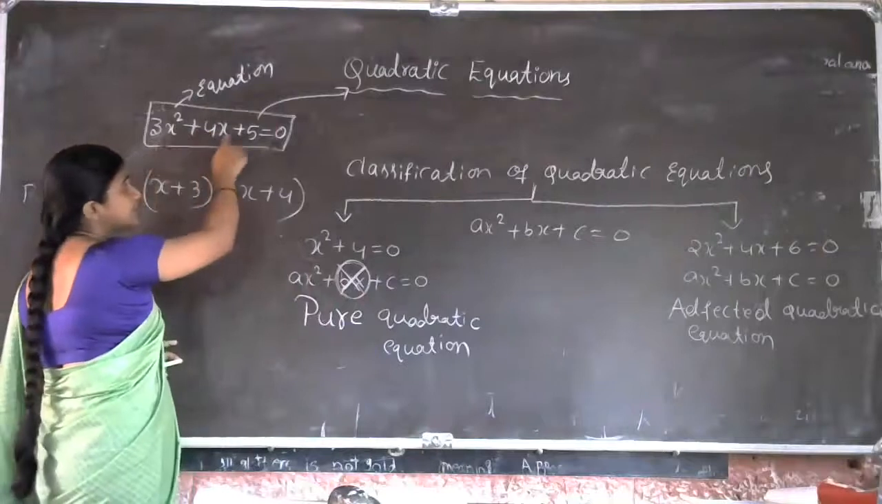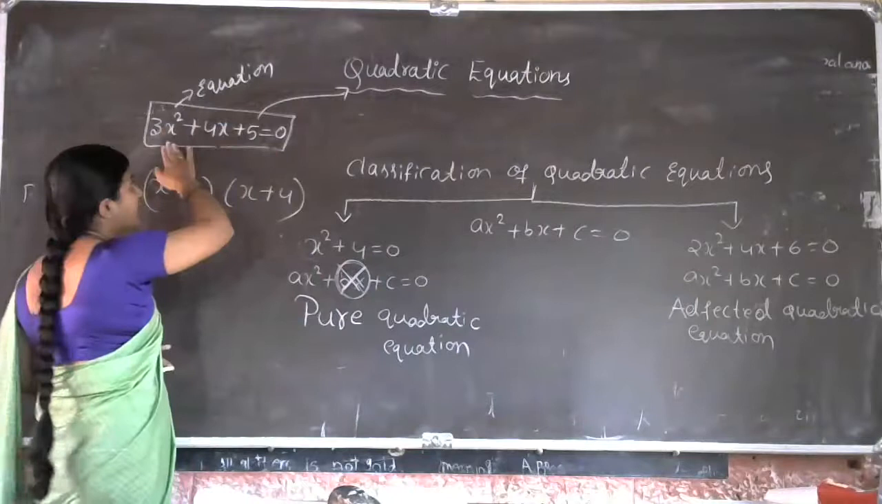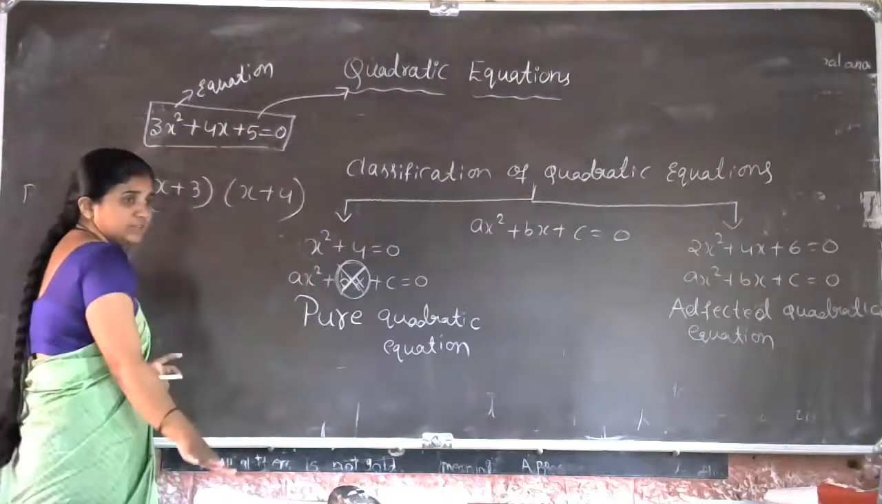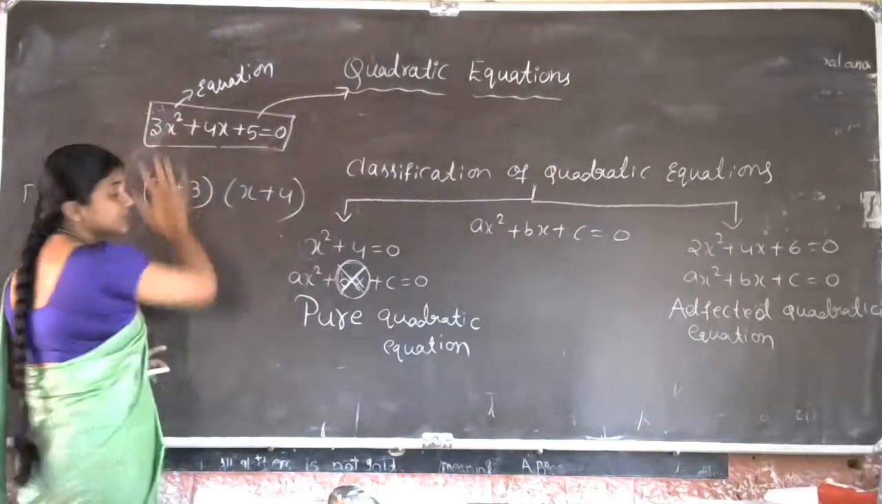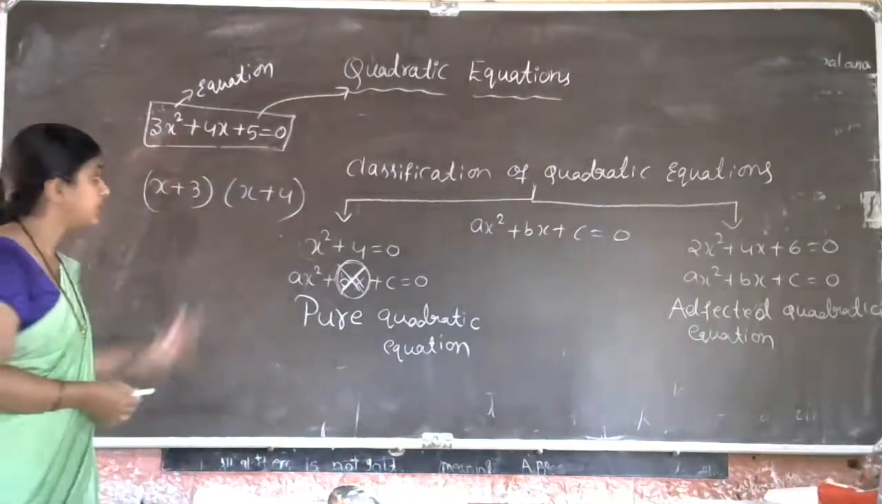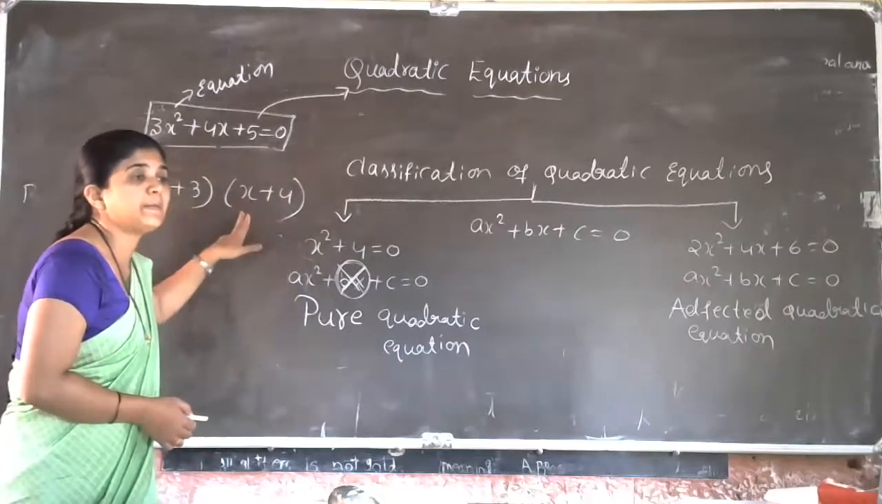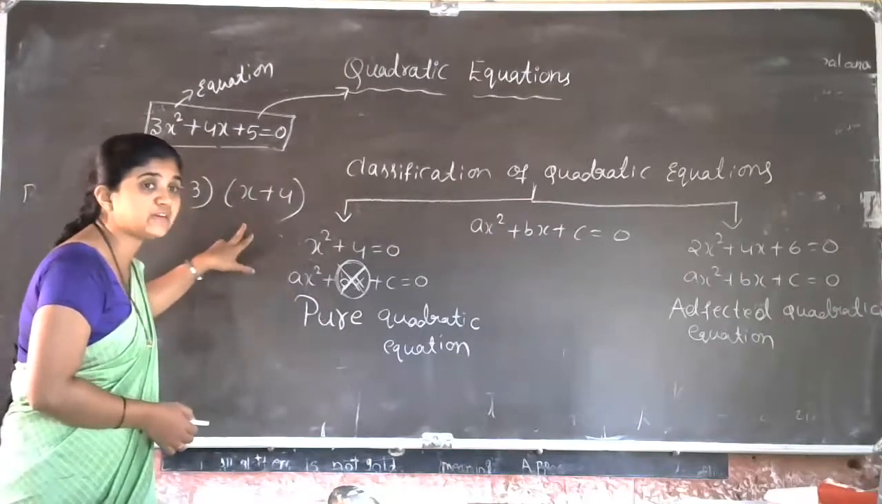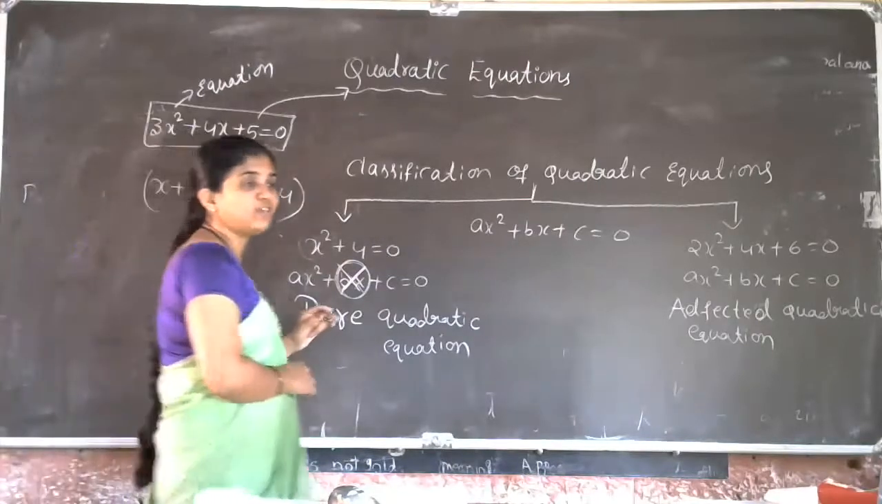3x square plus 4x plus 5 is equal to 0. Further, we cannot simplify, addition or subtraction. We cannot do anything. At that time, we have to observe the equation. Okay, here the power is 2, quadratic equation. But here, x plus 3 into x plus 4, there is a multiplication work. We have to multiply that one. Then we have to decide whether it is a quadratic equation or not.